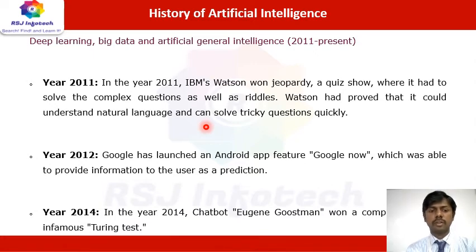It was able to solve the particular quiz. And then in the year of 2012, Google launched an Android app feature called Google Now, which is able to provide information to users through predictions. So now they are collecting much more information from the user to give better services.